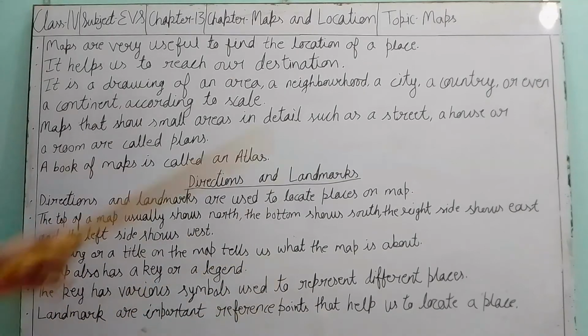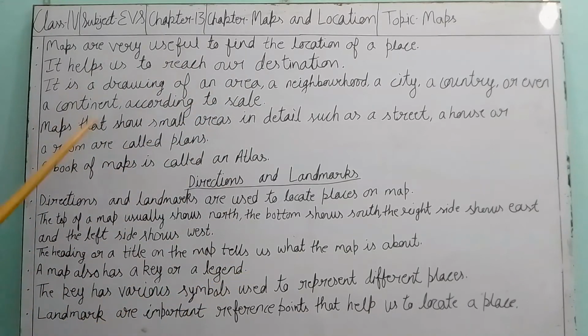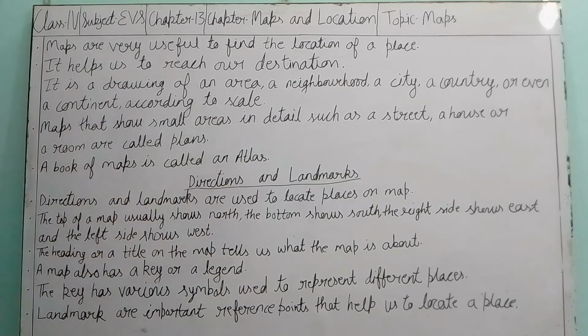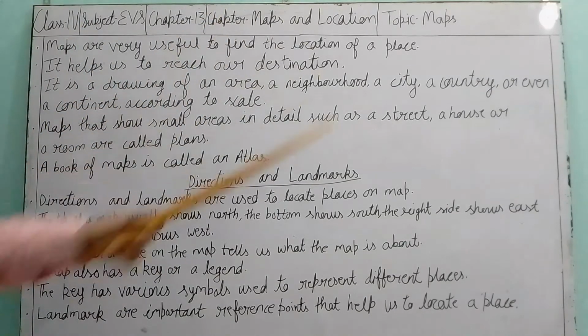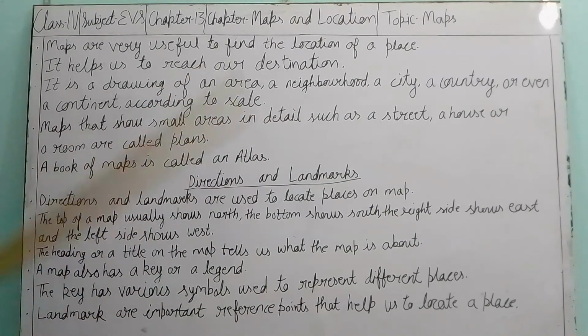If the place is small like an area, our scale can be short. If the place is big, the range of the scale should also be increased. According to scale, we can show the places on the map with the help of drawing. So a map is actually a drawing of a particular place in which we use scale to show the places on the page or paper.